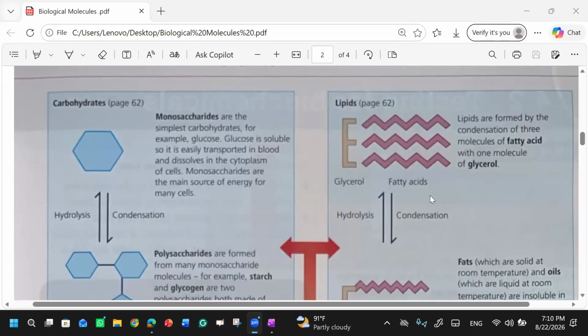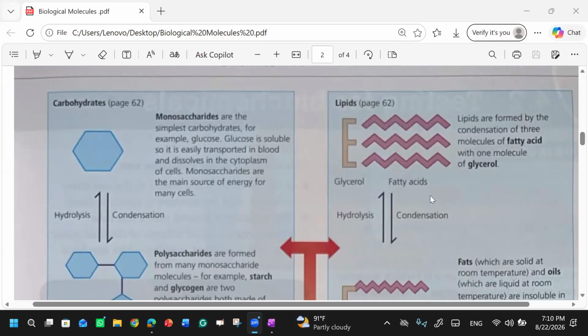Carbohydrates help give you instant energy, and lipids store energy for longer periods of time. Okay, in the form of fats and oils, not ATP.